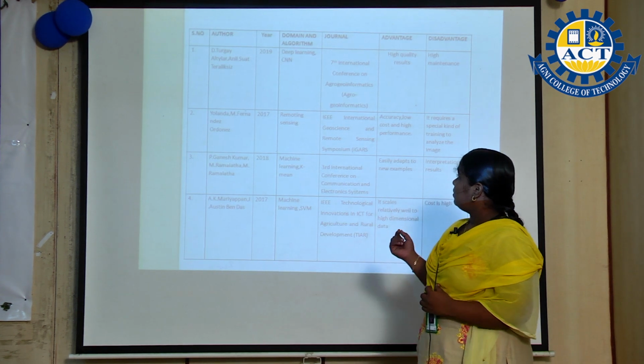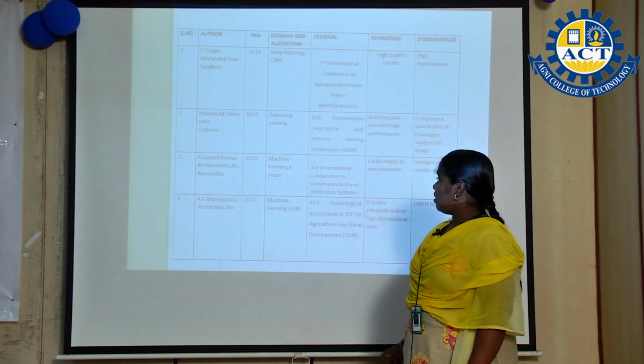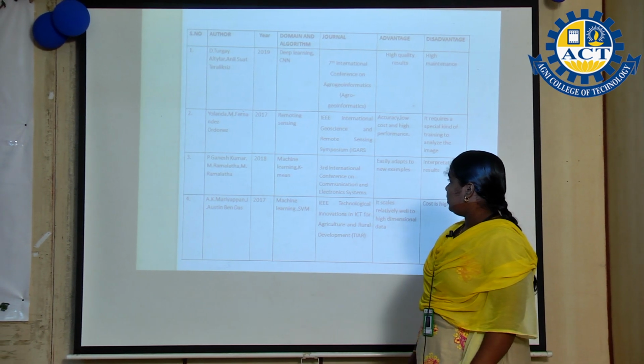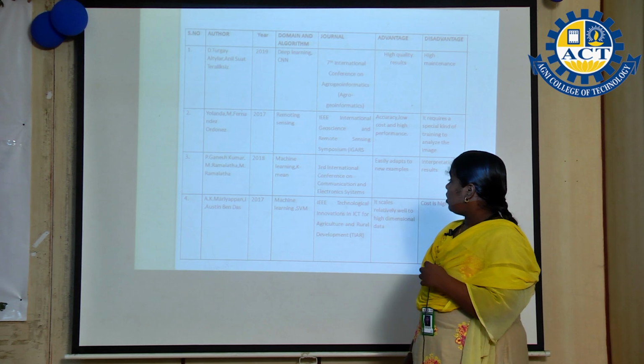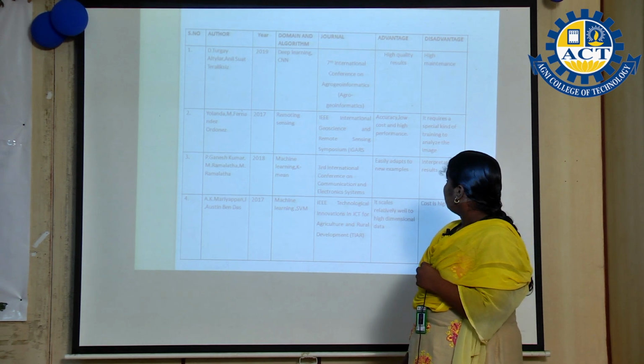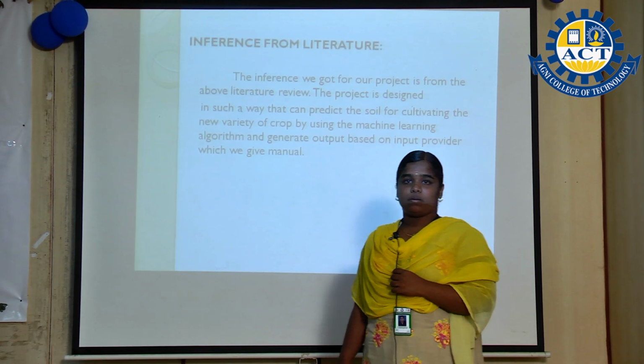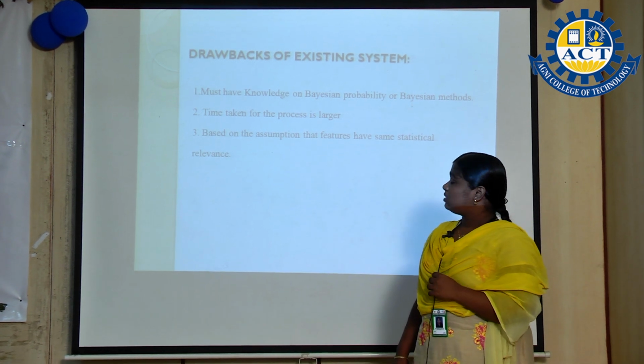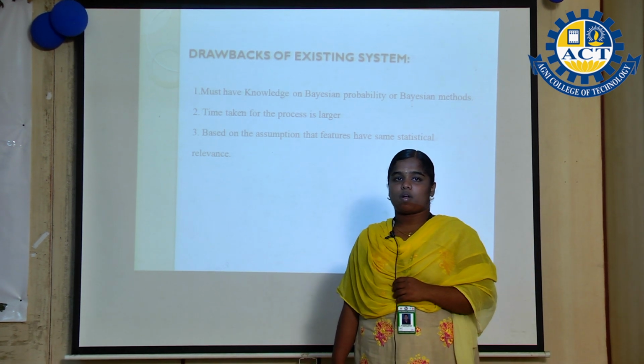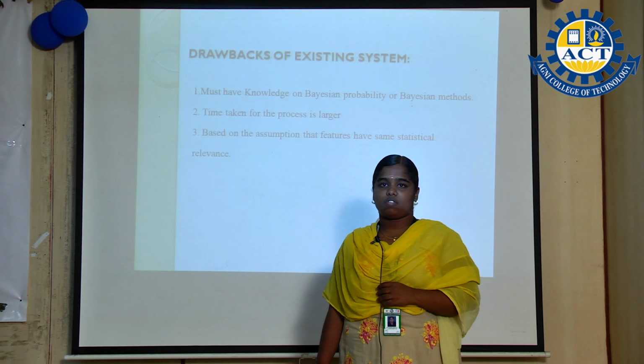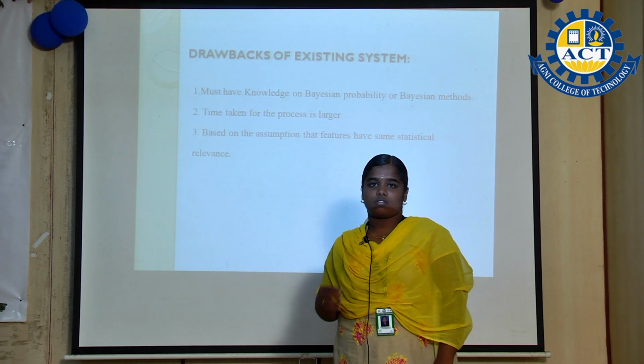Literature survey: author Ganesh Kumar Ramlata, year 2018. Domain and algorithm: machine learning. Advantage: easy to implement. Drawbacks: must have knowledge of Bayesian probability, and Bayesian is one of the algorithms. It takes more processing time.